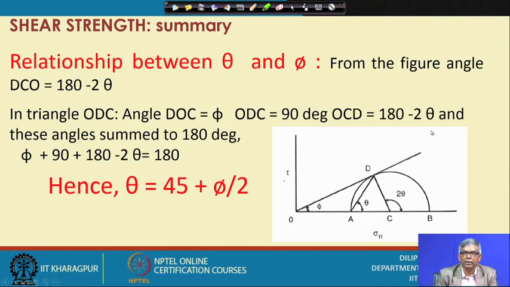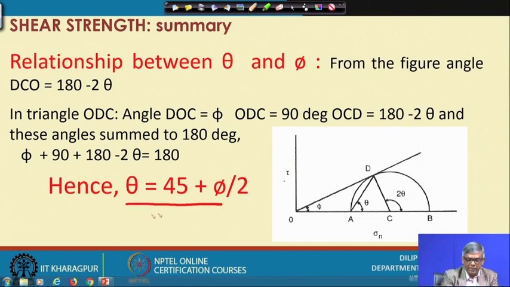And you can see the relationship between theta, that means the failure plane, and phi, which is also important. If I know the phi value, I can automatically find out the value of theta, the inclination of the plane with the major or minor plane. So, theta equals 45 degrees plus phi by 2. How is it derived? This is the envelope and this is the Mohr circle.